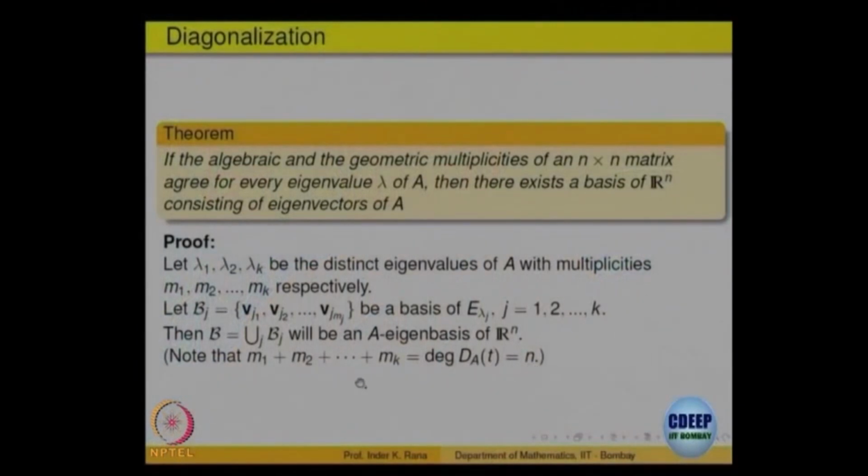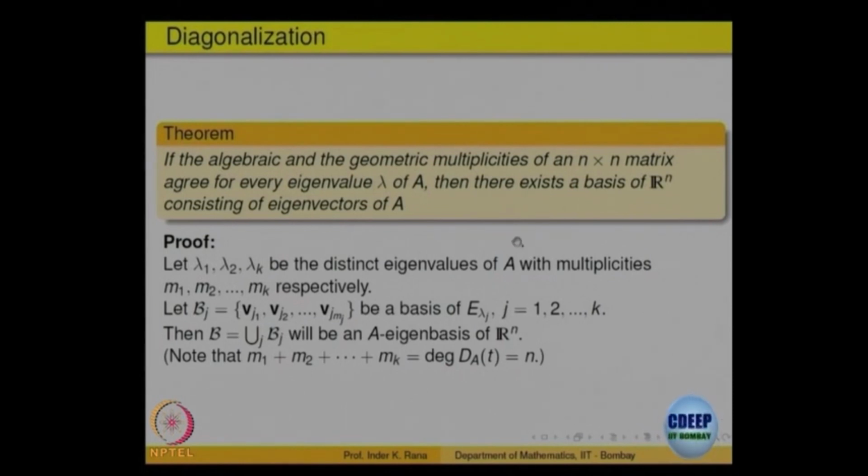Put them together, and you will get a basis consisting of eigenvectors for the underlying space Rn. Their sum is equal to the degree, which is n. Algebraic multiplicity equal to geometric multiplicity, total is equal to n. So, there is nothing complicated in this theorem.